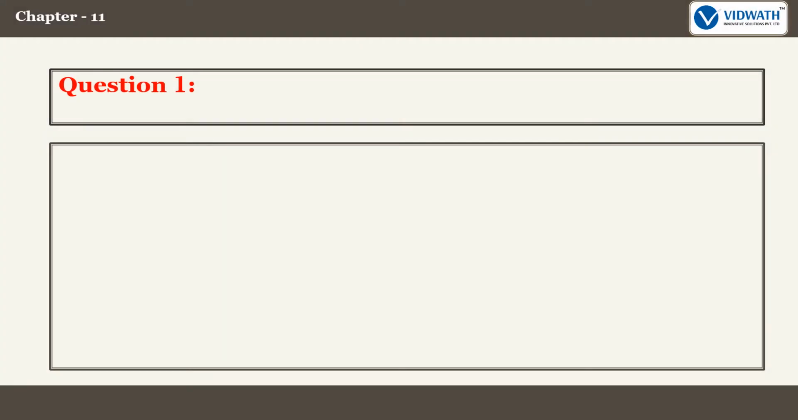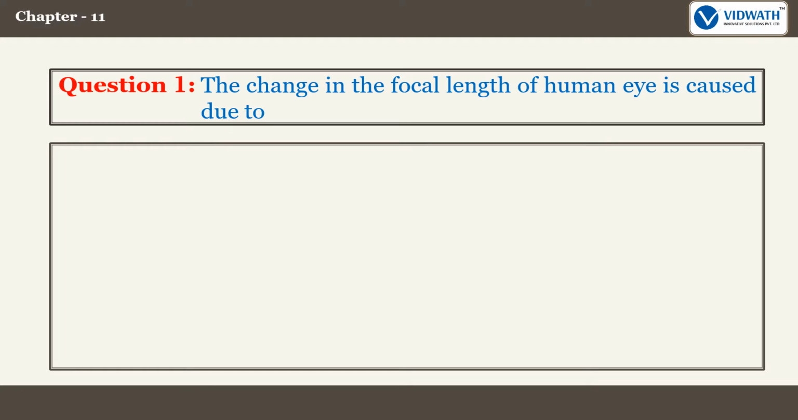Let us now check our understanding. Question 1. The change in the focal length of human eye is caused due to Option A. Ciliary muscles. Option B. Pupil, option C. Cornea, option D. Iris. The correct answer is option B. Pupil.